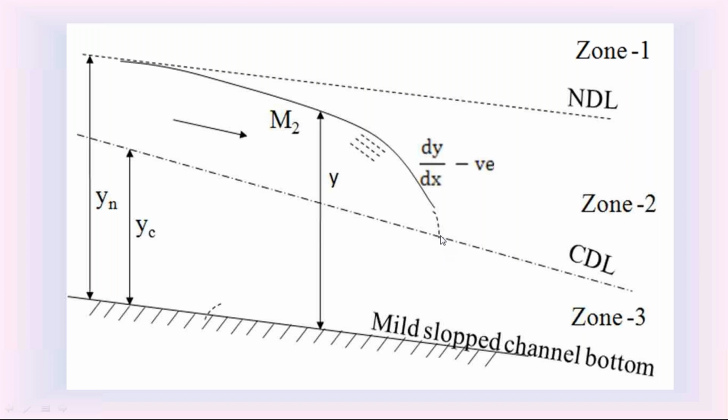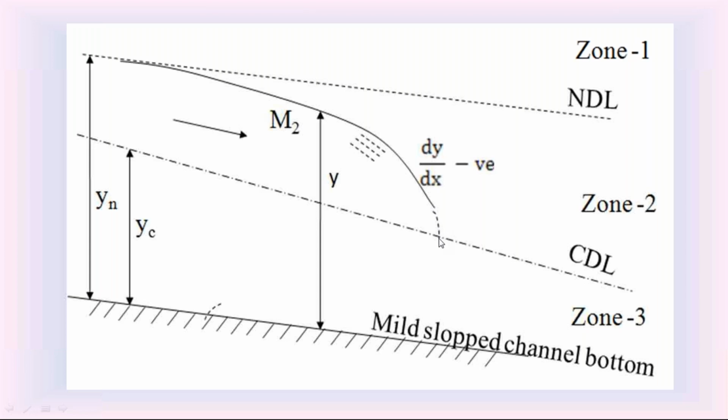So on the downstream side, for this M2 water surface profile, the depth of flow y is equal to yc, so the slope dy by dx is infinity. So on the downstream side, this M2 water surface profile is perpendicular to the critical depth line, but it is not perfectly perpendicular.